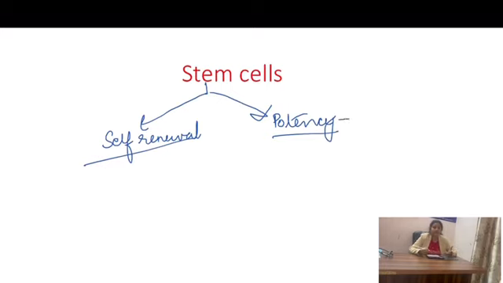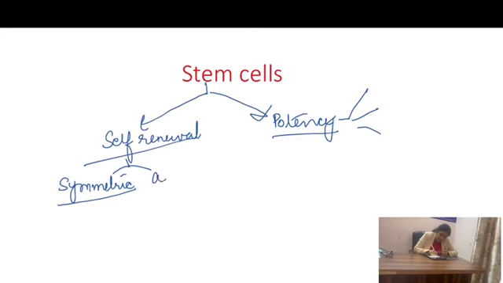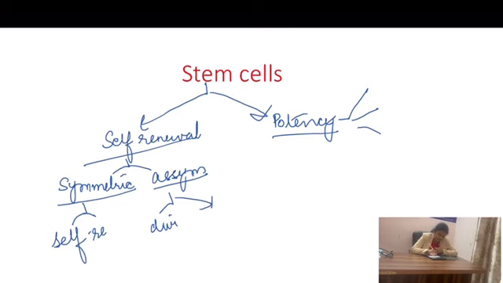What is potency? Potency is the ability of the cells to divide into further cells. Based on these two properties, self-renewal is when the cell divides. Cell division may be by symmetric division or asymmetric cell division. Asymmetric cell division is when the cell divides into one daughter cell which has the property to divide again, that is the property of self-renewal, and another daughter cell which is going to differentiate. And symmetric is when both the daughter cells have the property to undergo self-renewal or self-replicative capacity.